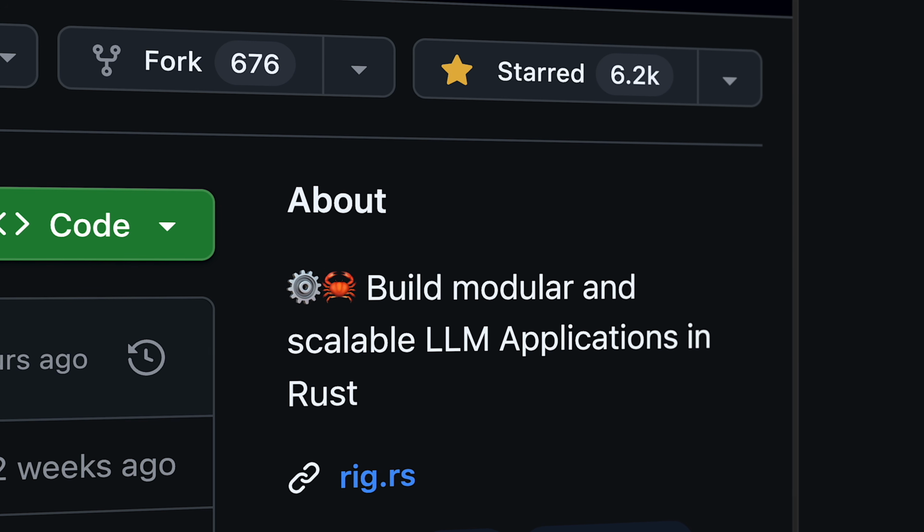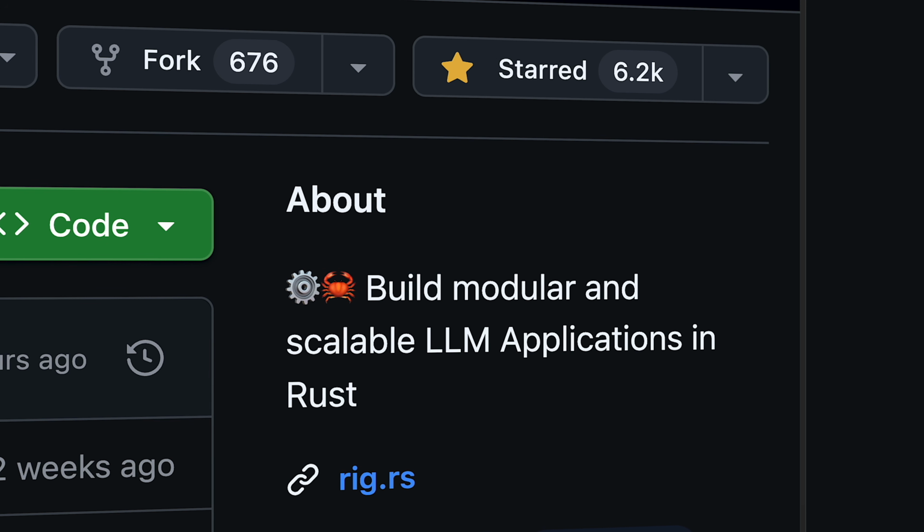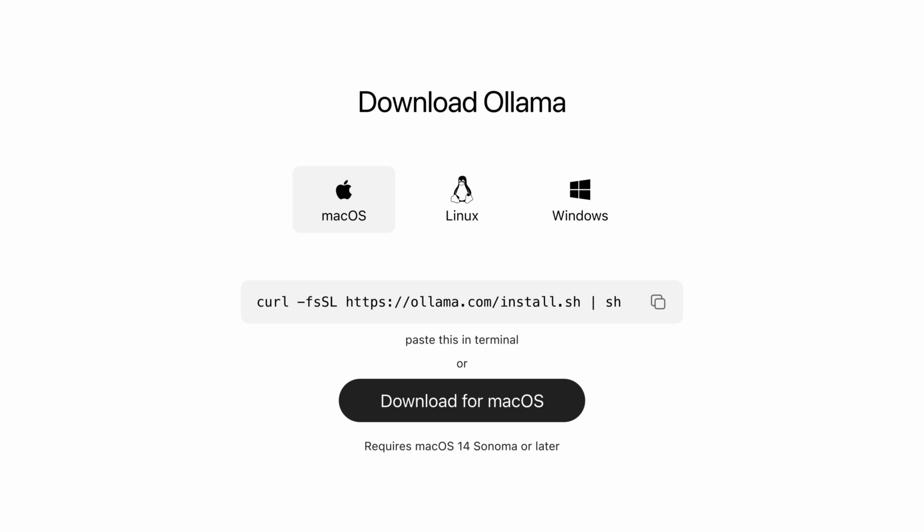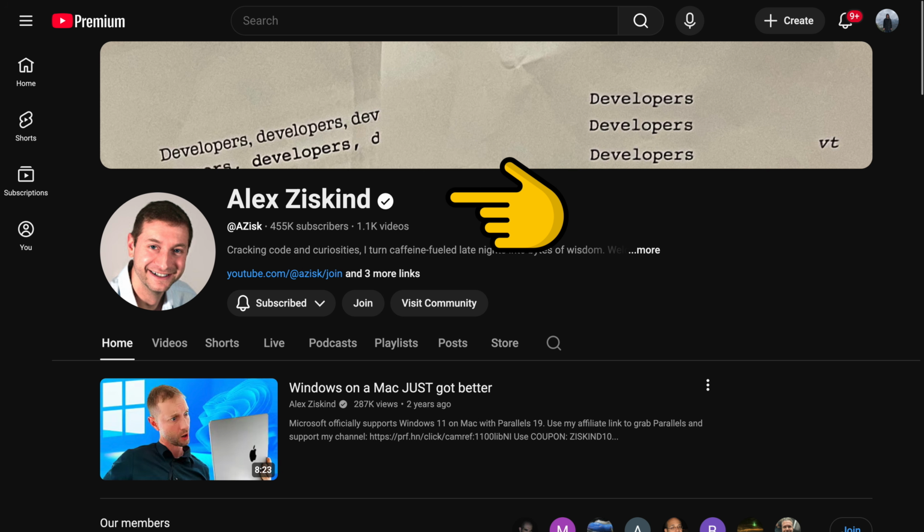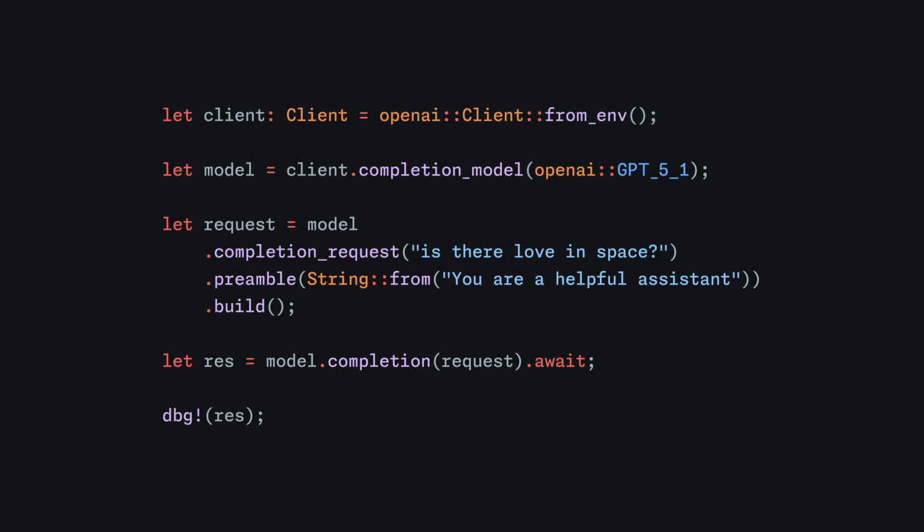RAG is a Rust crate for using language model provider APIs. It does work with Ollama, so you can still use it if you're a local language model geek. These few lines of code give you a simple inference request. This example is just the tip of the iceberg. We'll get to the killer features soon.